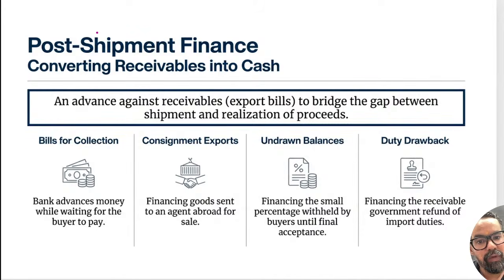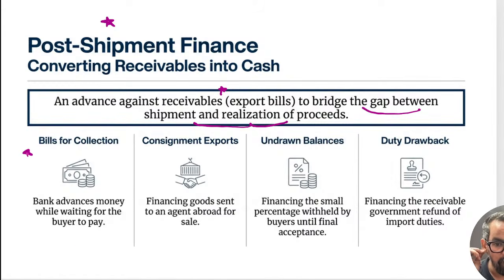Next one, we have post-shipment finance. When it comes to post-shipment, it is an advance against the receivable export bill to bridge the gap between shipment and realization of proceeds. Let's say they have a drawn bill of exchange of 90 days, meaning they are going to receive that amount after 90 days. So what they generally do is discount that bill with the bank and get immediate funds, and they use those proceeds for some other purpose so that they can prepare for another trade. So that is the objective.